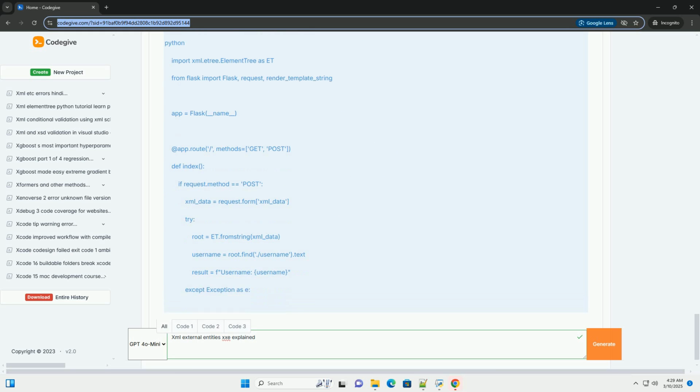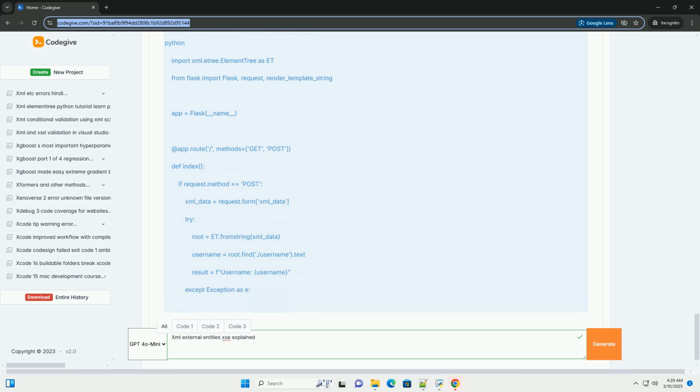Server-side request forgery (SSRF). The attacker injects an external entity that points to an internal server or service. The application makes a request to the specified internal resource as part of resolving the entity. This can be used to access internal services that are not exposed to the public internet or to perform actions on behalf of the server.